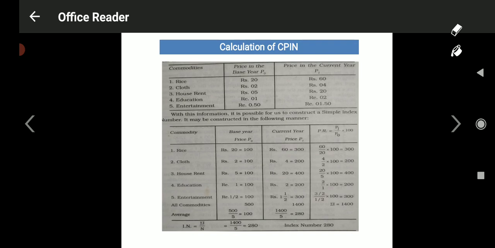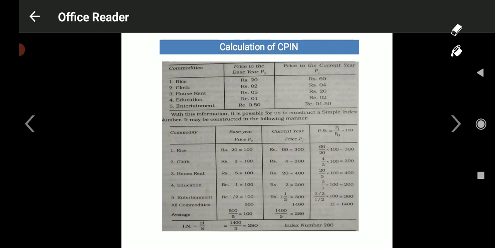Look at the second commodity, that is cloth. The current year price is 4 rupees and the base year price is 2 rupees. Now I am talking about the second commodity, cloth. Again use the same equation: PR is equal to P1 upon P dash into 100. P1 means current year price. What is the current year price of cloth? Here it is 4 and the base year price is 2. So 4 divided by 2 into 100 is equal to 200.